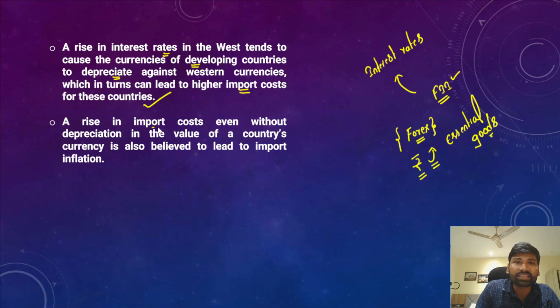So the rise in import costs, even without depreciation in the value of a country's currency, is also believed to lead to imported inflation. Now when you are importing something, for example, if I can give you one example, that was the Middle East conflict.